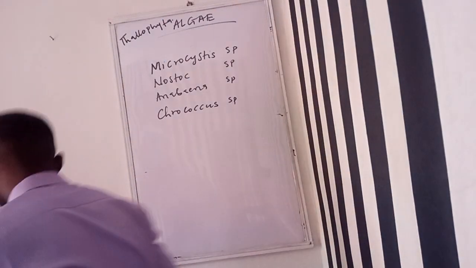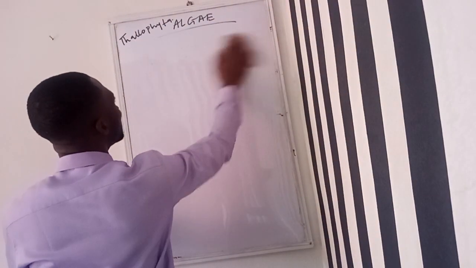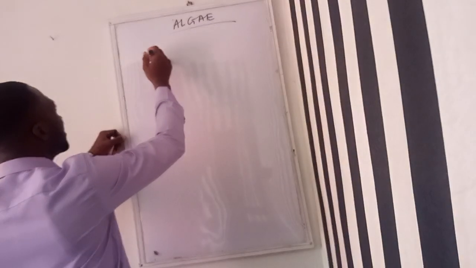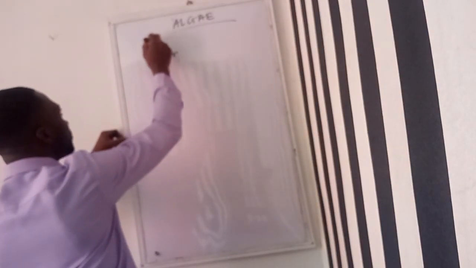Under eukaryotic algae, we look at the divisions of eukaryotic algae. Divisions.